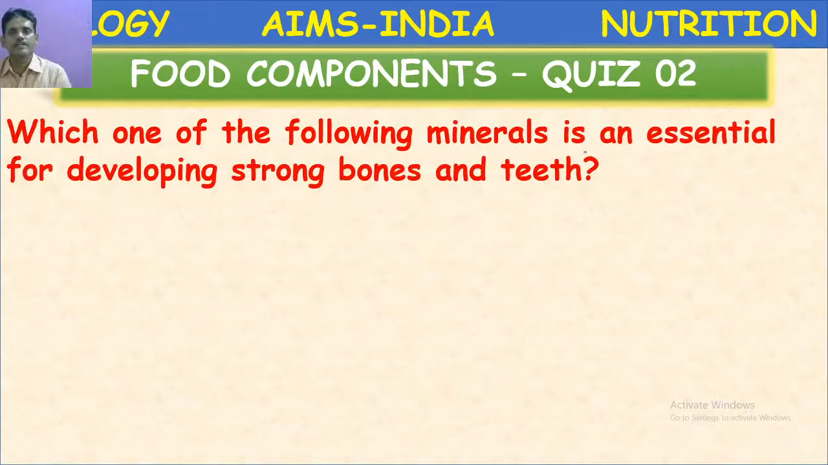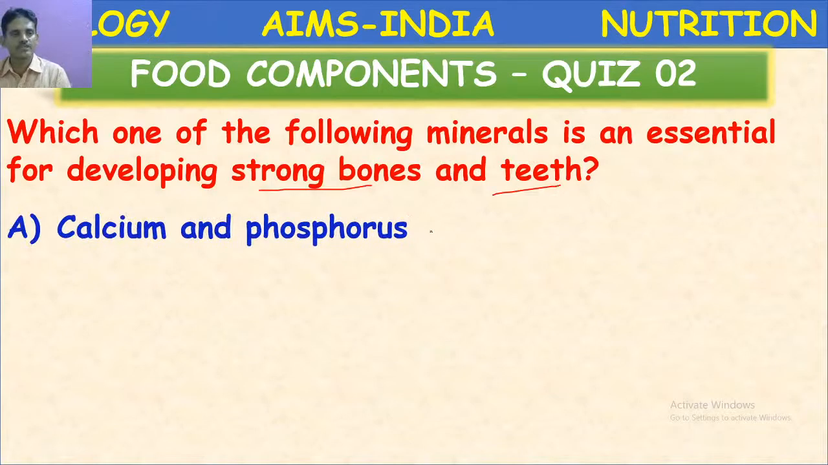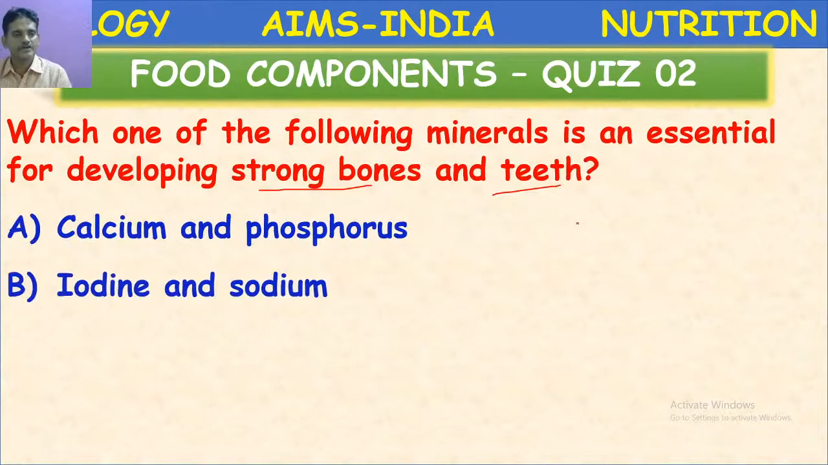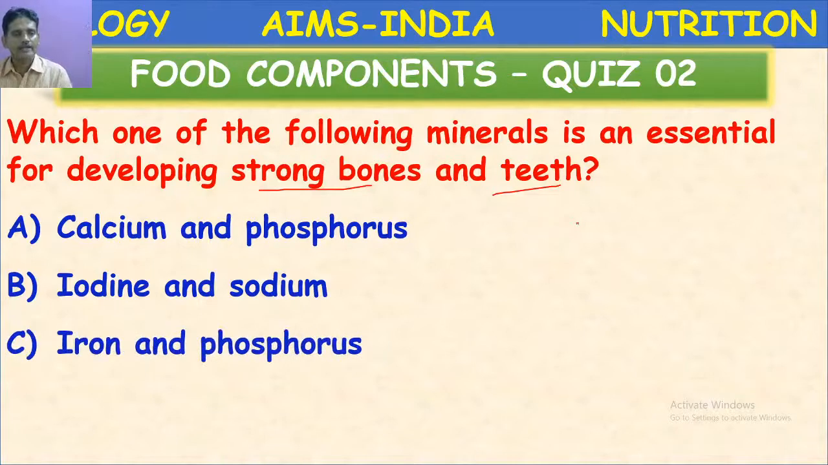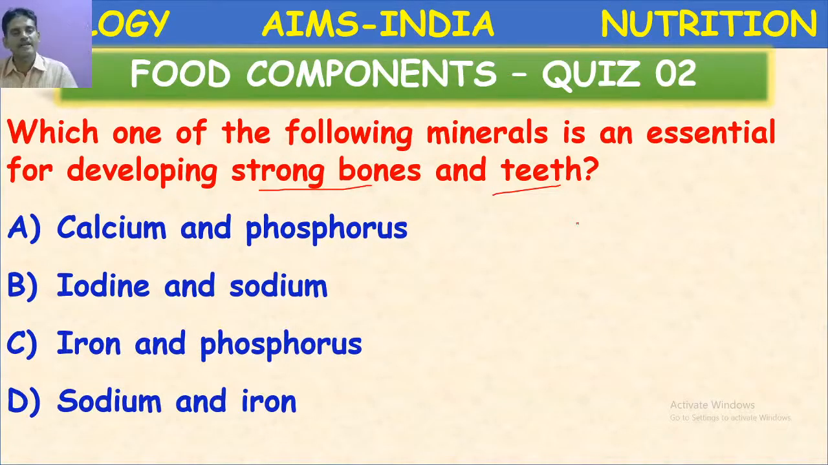Which of the following minerals is essential for developing strong bones and teeth? Strong bones and teeth. Calcium and phosphorus, iodine and sodium, iron and phosphorus, sodium and iron. Come on, children, answer the question. The minerals which are essential for strong bones and teeth development. Yes, A is the correct option. Calcium and phosphorus are required for the formation of strong bones and teeth.